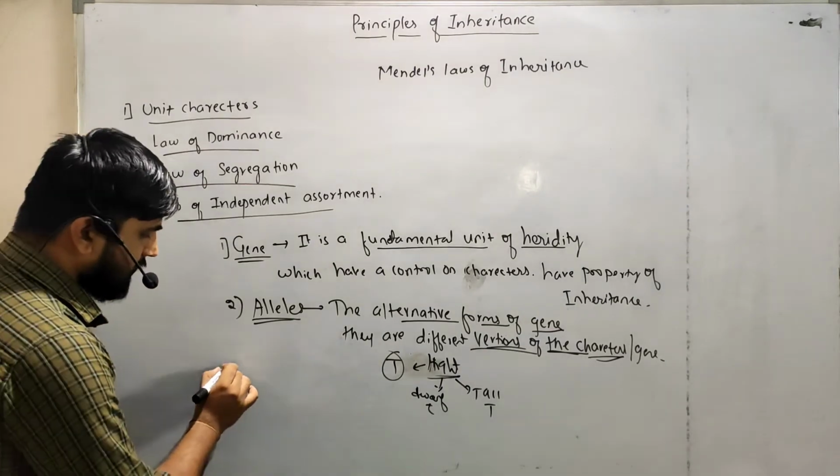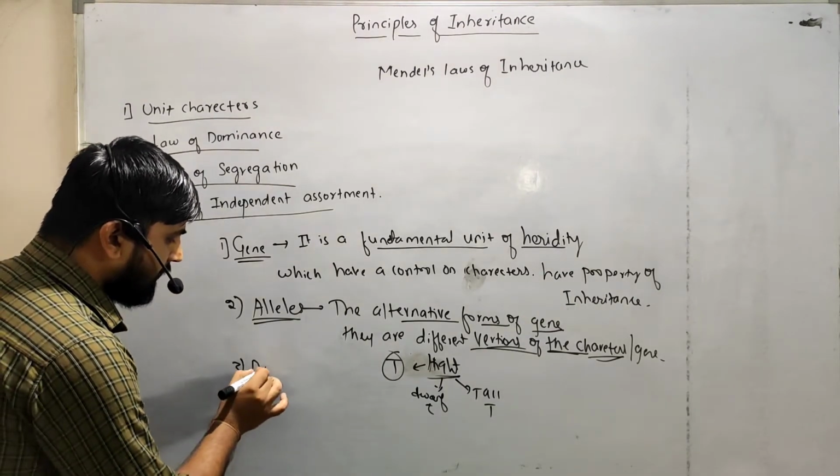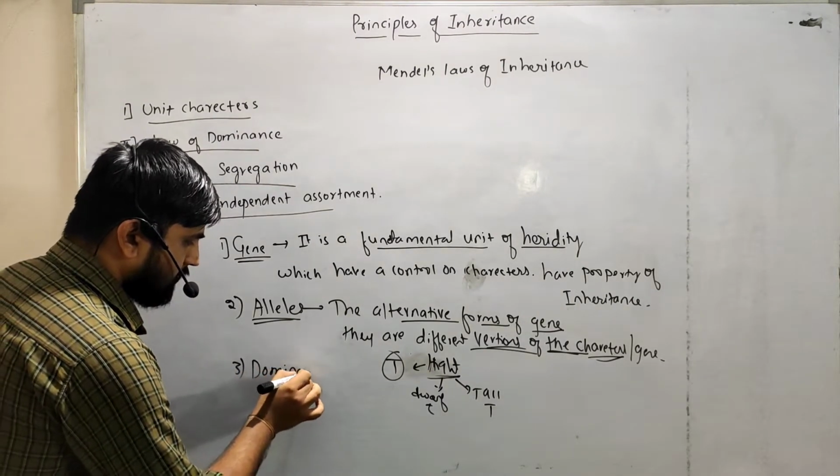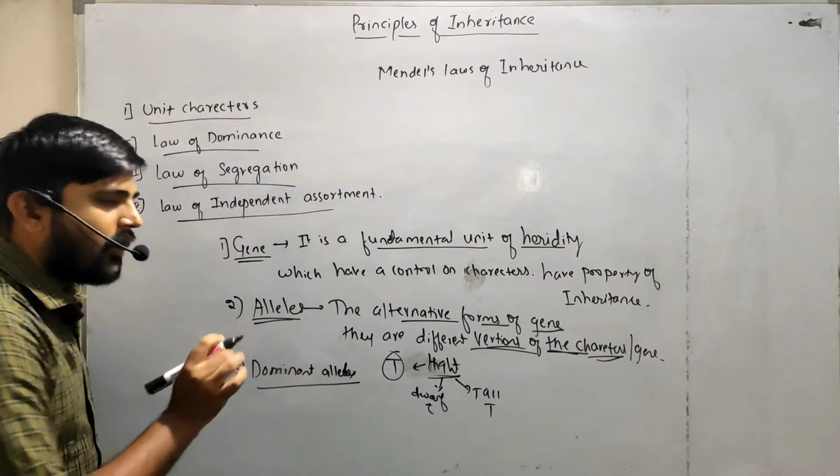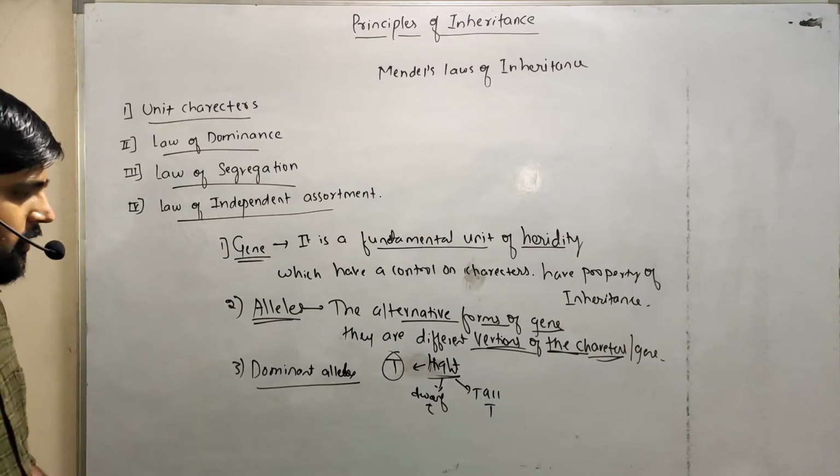The third one is dominant alleles. What do you mean by dominant alleles?